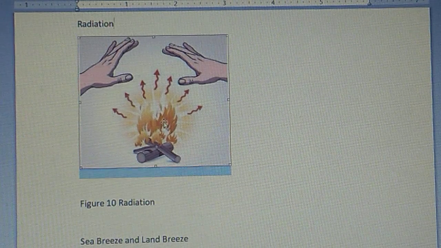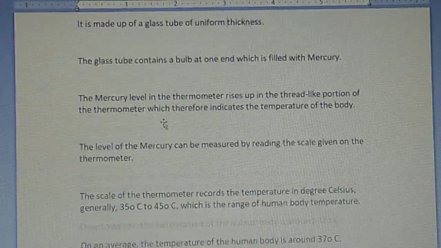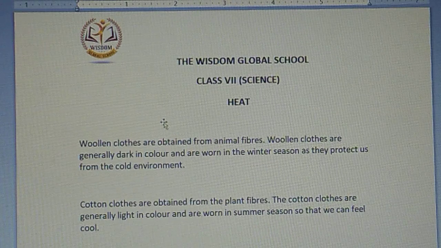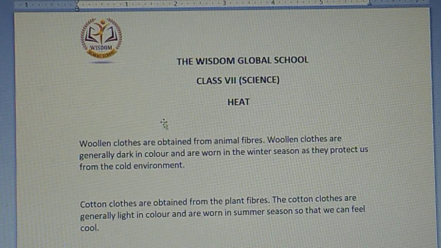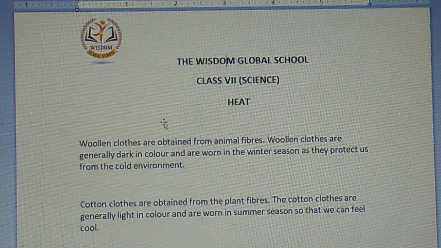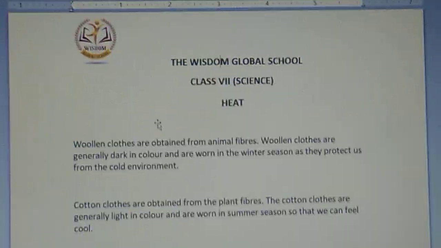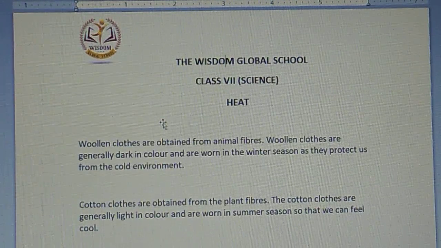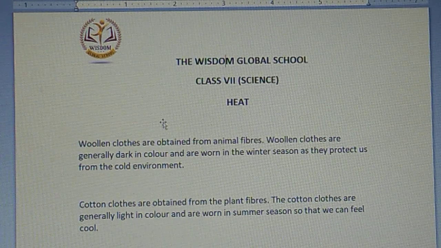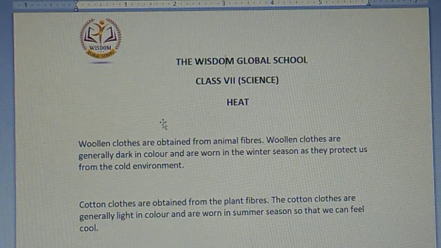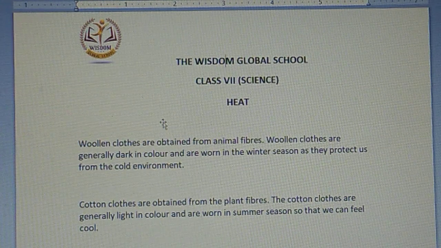Not only this, if you just look at the example of the sunlight that reaches you from the sun, you will feel hot, am I right? If there is a sunny day, you are not able to stand outside for a long time just because of the burning of the sun. So it means there is a lot of heat present on the sun, as we call it a fireball. The heat with the help of radiation travels from the sun towards the earth. That radiation leads to the heat on the earth.